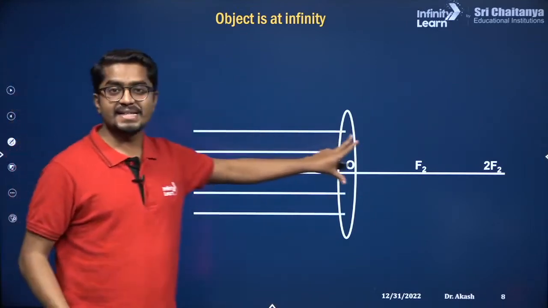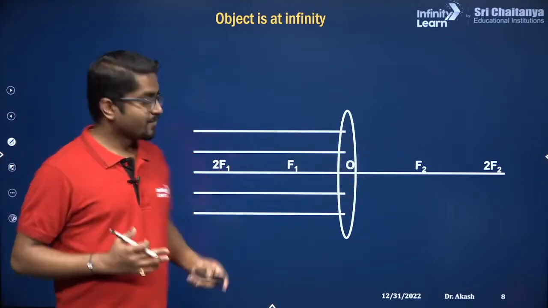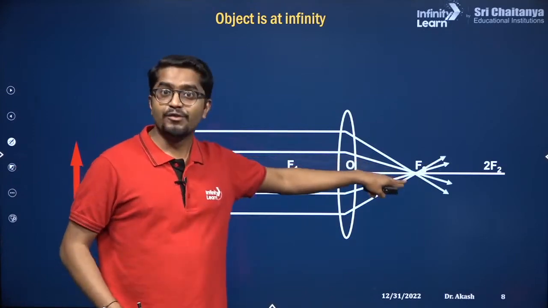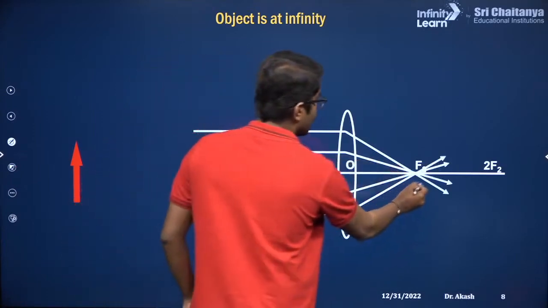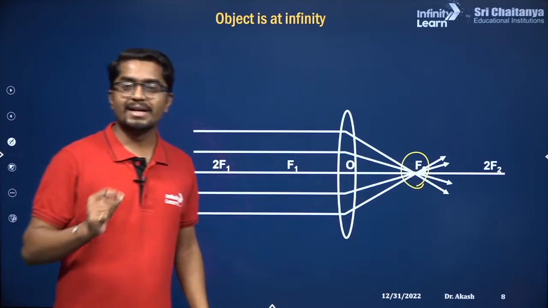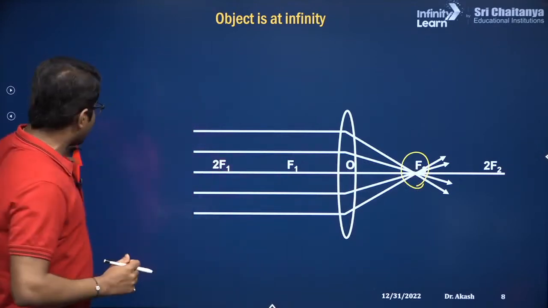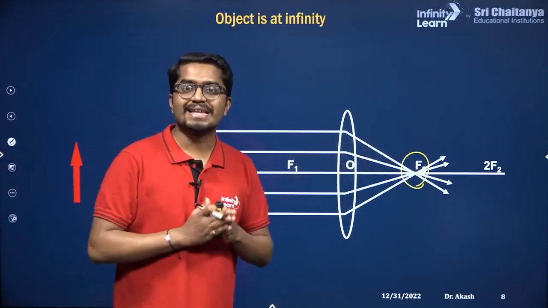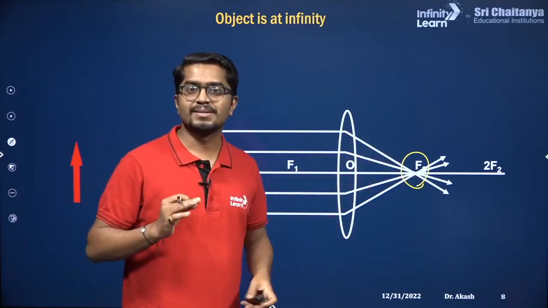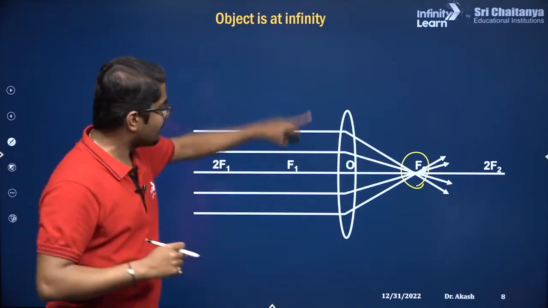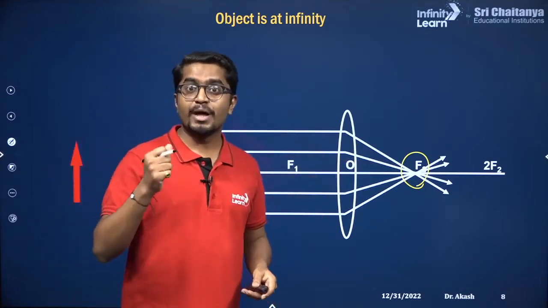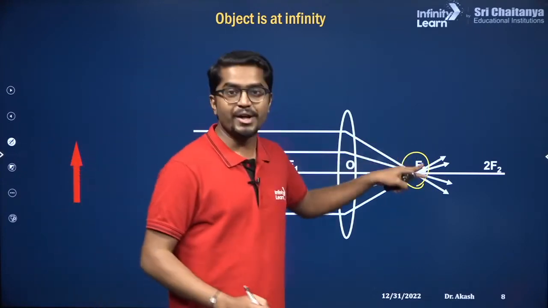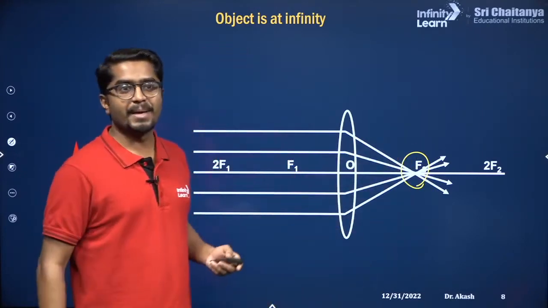These are the incident rays parallel to the principal axis, and after refraction they will all converge at f2. So there is a point where the image will form. For example, if it is the sun, the image of the sun, you concentrate the sunlight at this focus. You must have seen sometimes, if you have this convex lens, you can burn the paper. You concentrate the sunlight at this single point and then you can burn the paper.